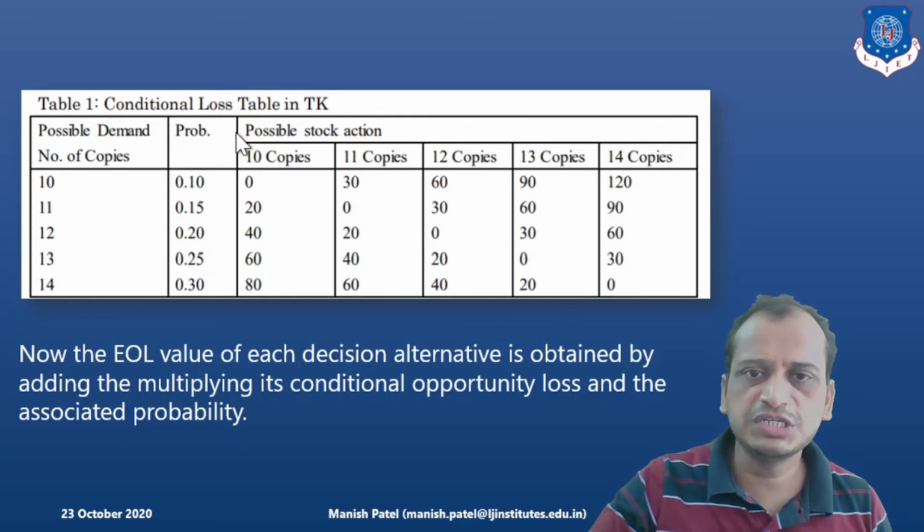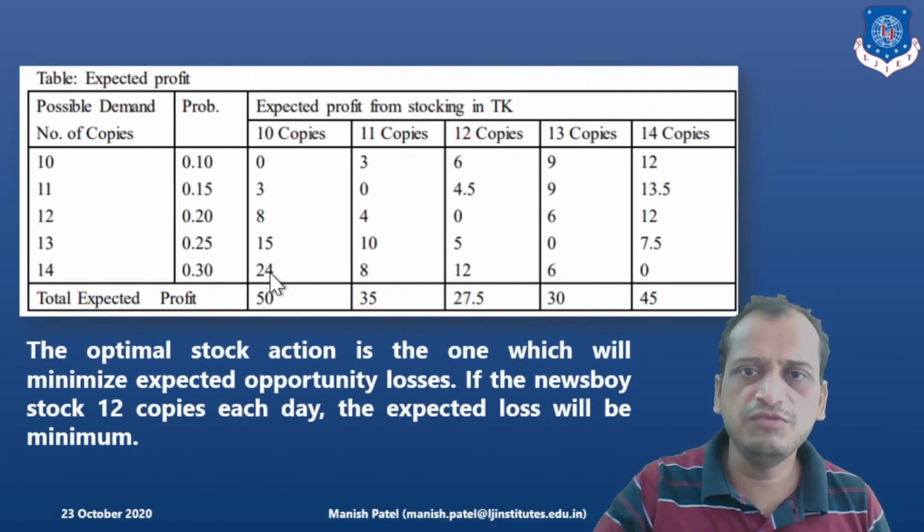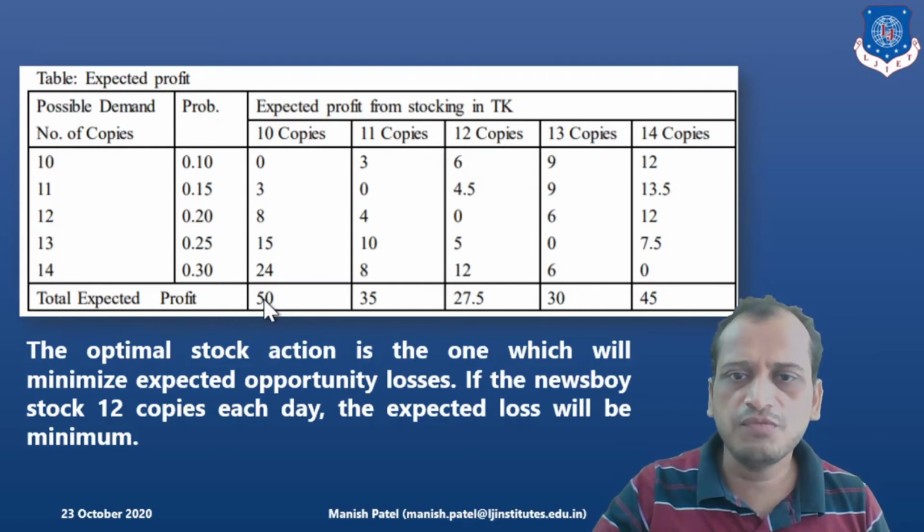What is the next step? We will just multiply this conditional loss with this probability. So that is what we have done here. And finally, we add all this expected loss, you can say. Here it is expected loss, not the profit. So finally, we got the expected loss coming out to be 50, 35, 27.5, 30 and 45.